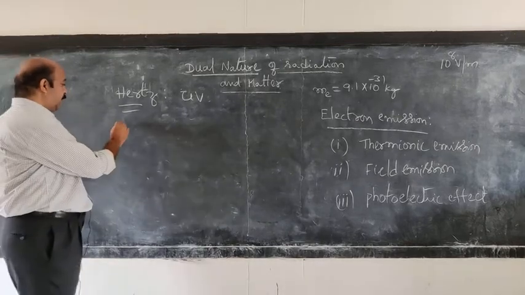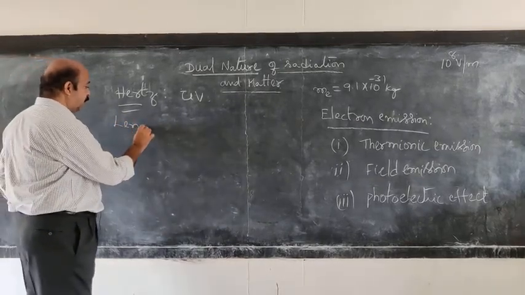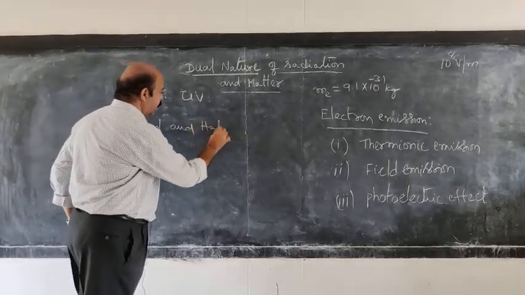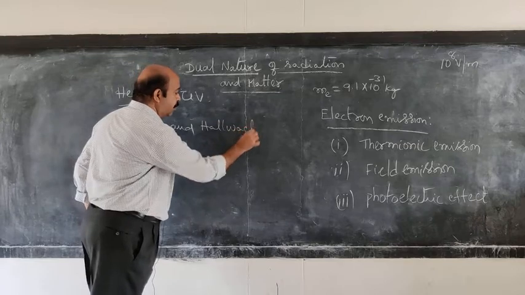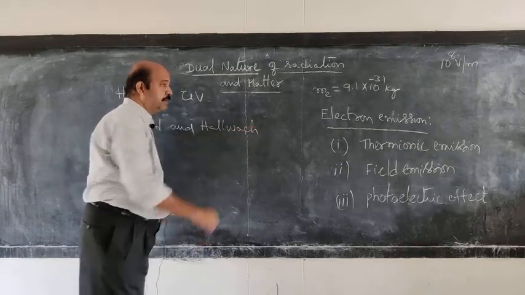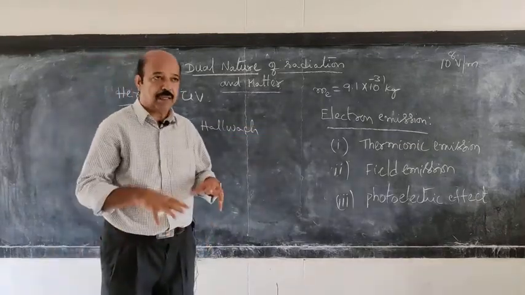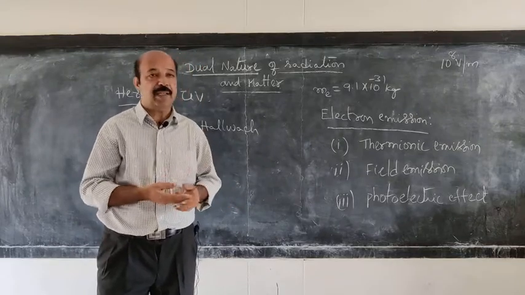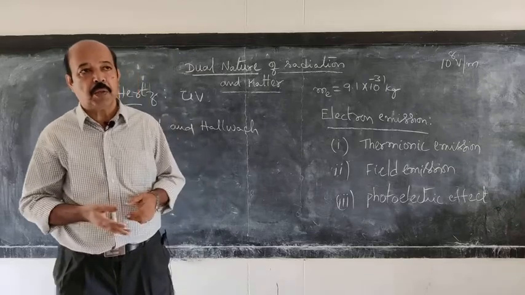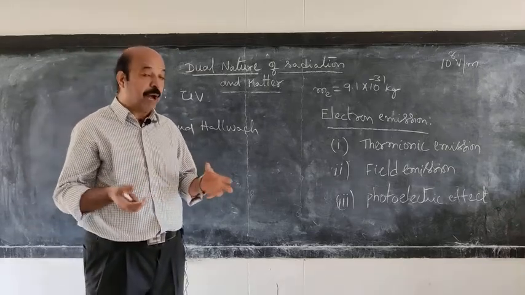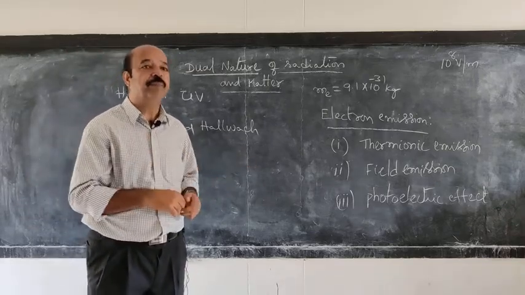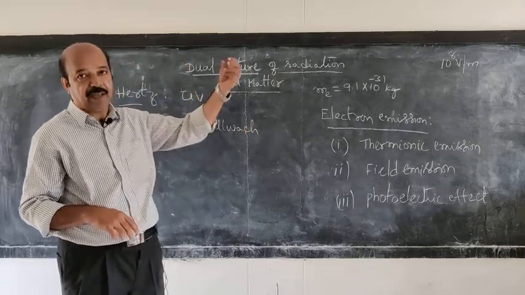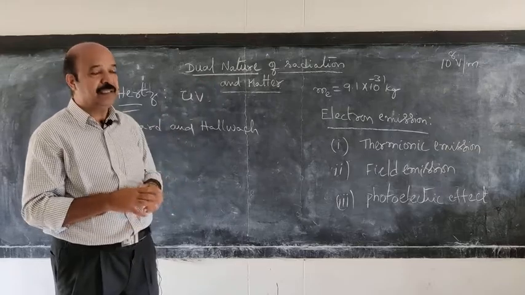Later, scientists such as Lenard and Halbwachs did experiments on this photoelectric effect using different metal surfaces, changing the applied potential difference between the electrodes, and also changing the frequency of the radiation incident on it.